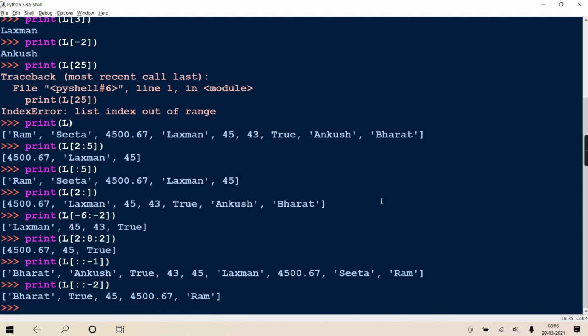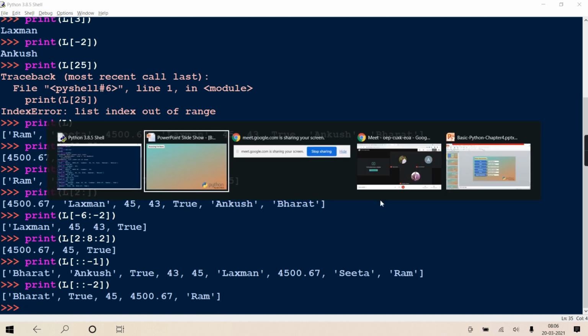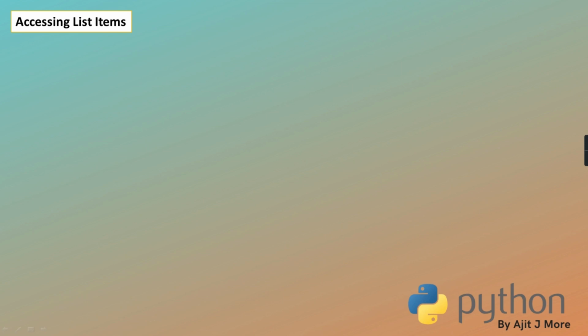So these are all different combinations by which you can access elements from the list. Please give me confirmation if all the possibilities are clear to you guys. Okay, so that we will be seeing.